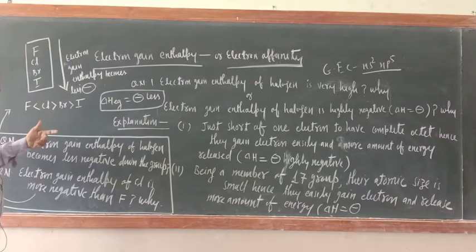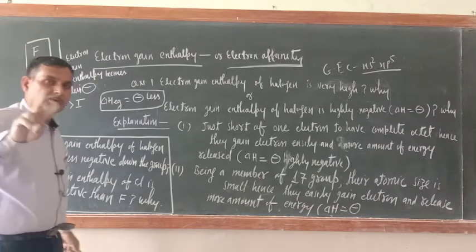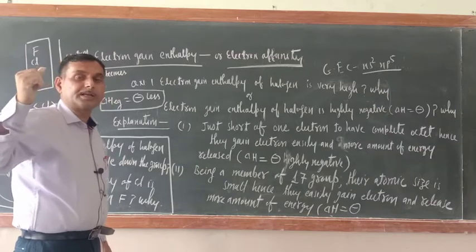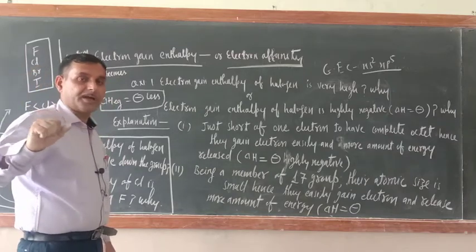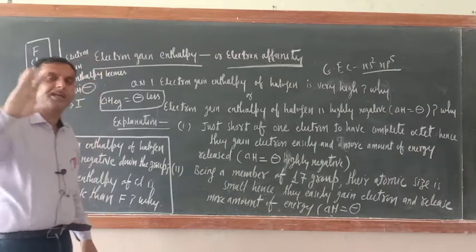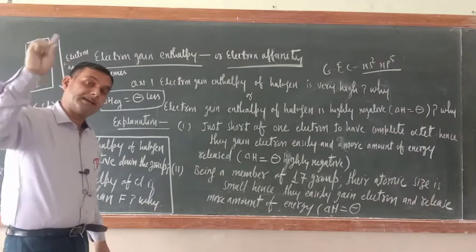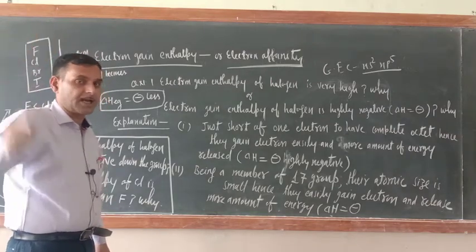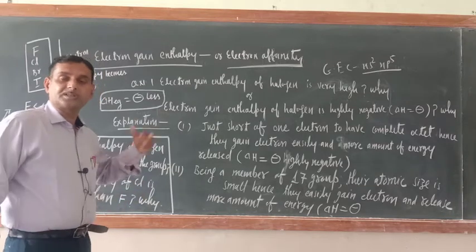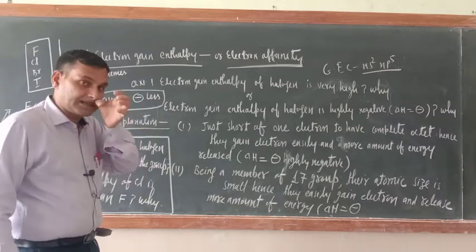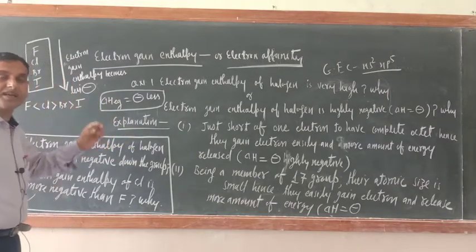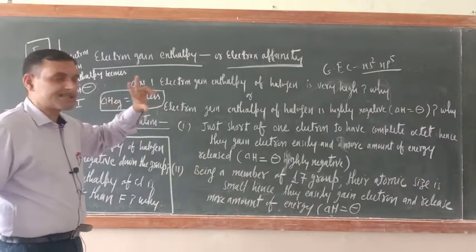Chlorine has more electron gain enthalpy. The same question I discussed in group 16, the oxygen and sulfur case. Just try to understand the size of fluorine. I told you that we will discuss this question in the halogens. Oxygen and sulfur I have already discussed there itself, and fluorine and chlorine also I have discussed. Again I am discussing, since the size of fluorine is small.